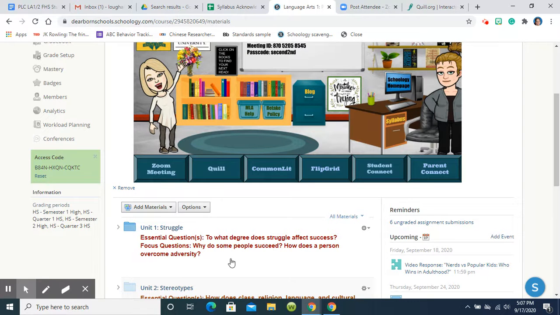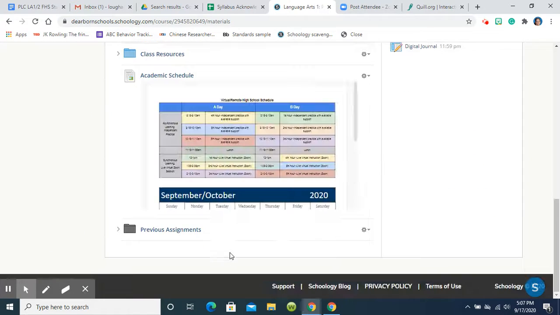With our focus questions of why do some people succeed and how does a person overcome adversity or the challenges that they face in life. Now, you might be wondering what happened to the work that you were previously working on, and you're going to need to scroll all the way to the bottom for that one.